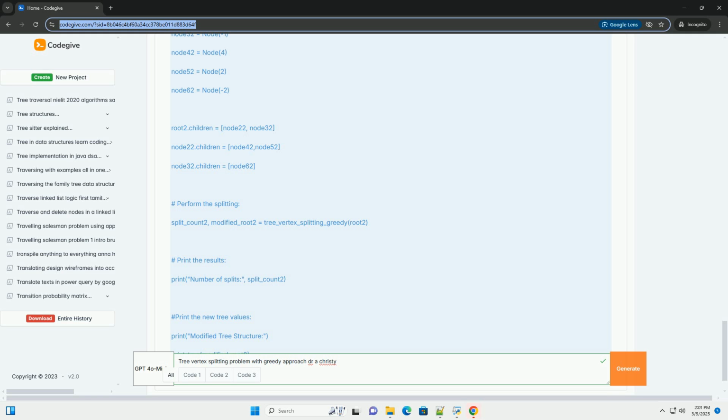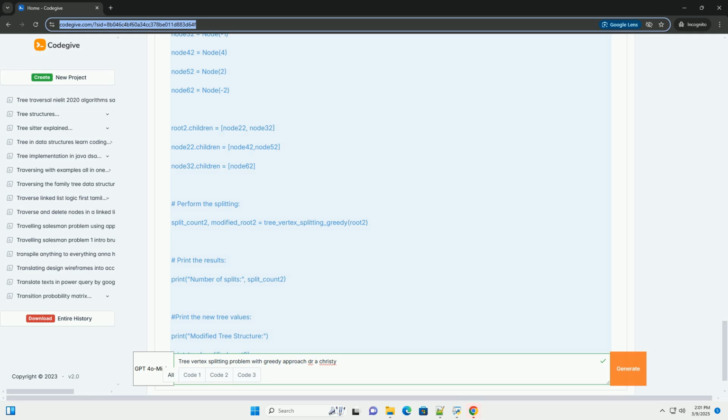Improvements and alternatives. 1. Dynamic programming: for optimal solutions, dynamic programming techniques can be employed. The key idea is to build a table storing the minimum number of splits required for various subtrees and value allocations. 2. More sophisticated heuristics: instead of a purely greedy approach, you could consider heuristics that look ahead a few steps to see if splitting now will lead to more splits later. This might involve evaluating the potential impact of a split on the values of neighboring nodes.